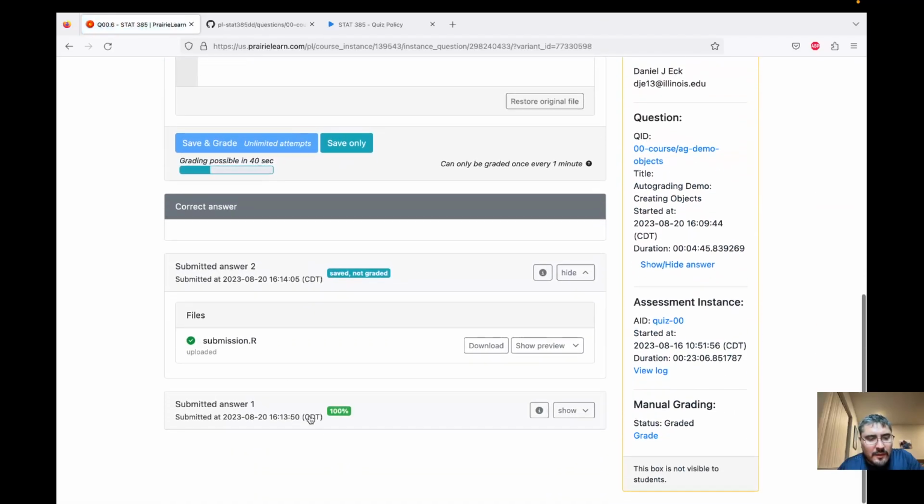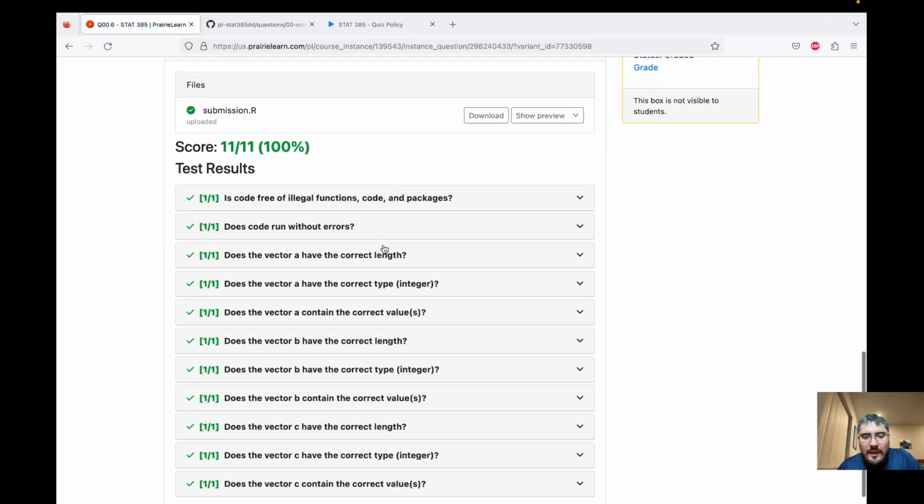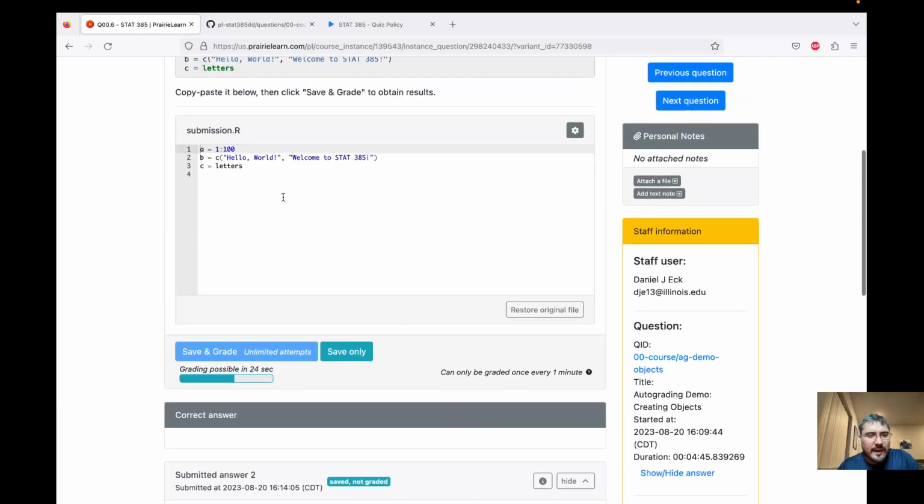Correct answer. Good. Submission.r, and we can see that there are 11 items that were checked, and we got all of them right. Just out of curiosity, let's see what happens. I hit this twice because I hit the wrong thing.